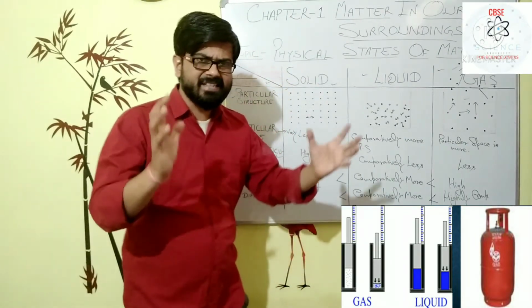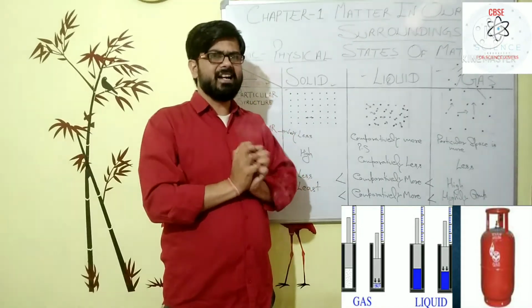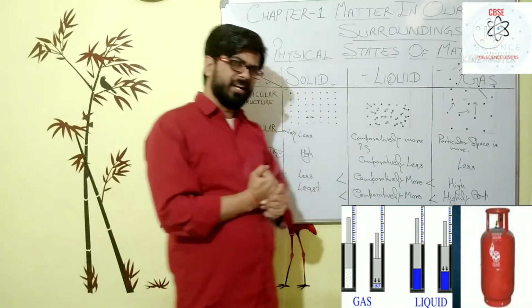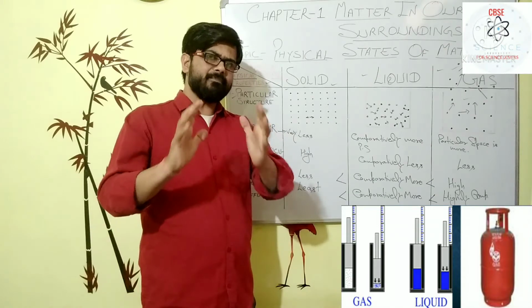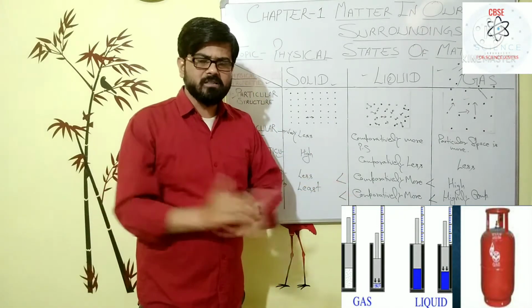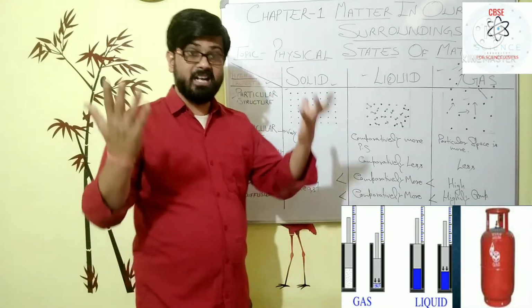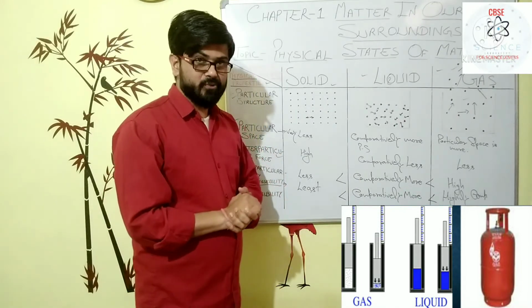Due to the high compressibility of the gaseous phase, gas can be kept in a small container. A large volume of gas can be kept in a small container, like the LPG used in the kitchen for cooking, which is also compressed and kept in cylinders. CNG, compressed natural gas, too. And nowadays you are hearing about oxygen cylinders due to the corona situation.